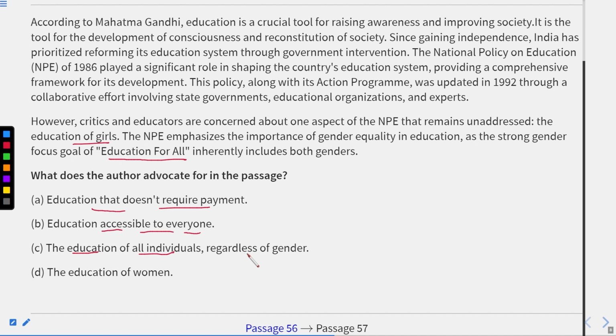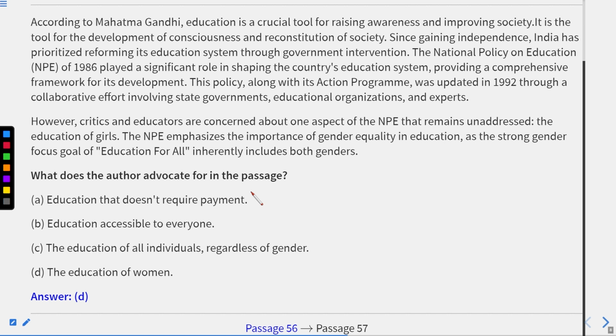Education of all individuals, regardless of gender, or the education of women. Therefore, the main advocate here, actually they are not talking about the focus. They are saying that author advocates for in the passage. It means for whom he is arguing. So he's arguing for actually the women education system. So education of women. So answer will be D according to the passage.